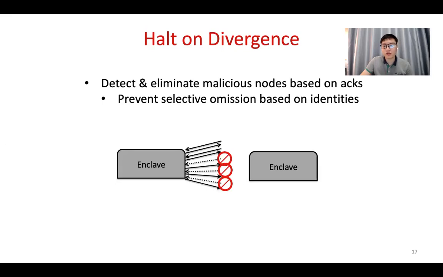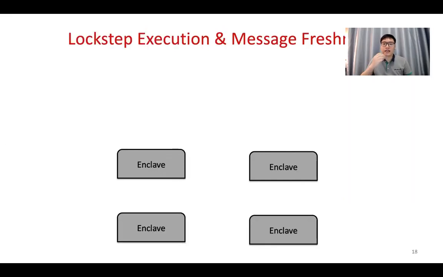Since the host may drop the messages from some honest nodes and may omit to receive some of the messages from these honest nodes, once the enclave detects this omission, the enclave can just terminate or eliminate the node from the peer-to-peer network.